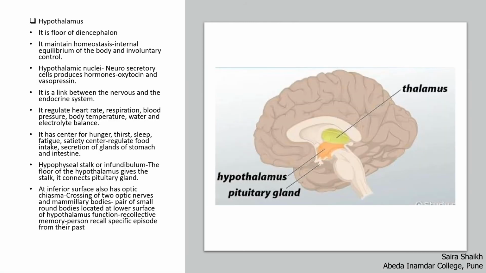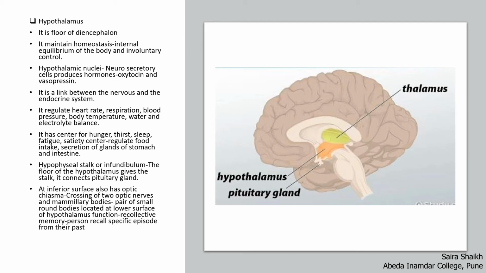The base of the diencephalon, or the floor of diencephalon, is the hypothalamus. It maintains homeostasis. That is, it maintains the internal equilibrium or balance of the body and the involuntary control. Hypothalamus has hypothalamic nuclei. These are neurosecretory cells. They produce the hormones oxytocin and vasopressin. Hypothalamus is a link between the nervous and the endocrine system.